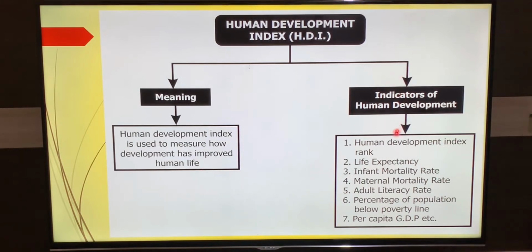And in this indicator, we have considered these things: Human Development Index rank, life expectancy, infant mortality rate, maternal mortality rate, adult literacy rate, percentage of population below poverty line, per capita GDP, that is gross domestic product. So these are the indicators of the Human Development Index.